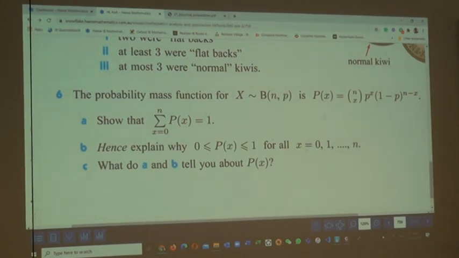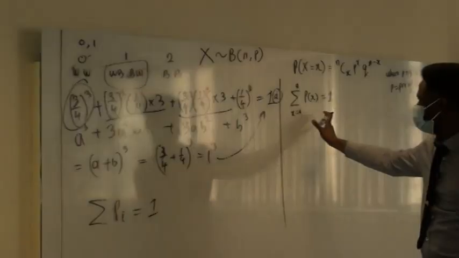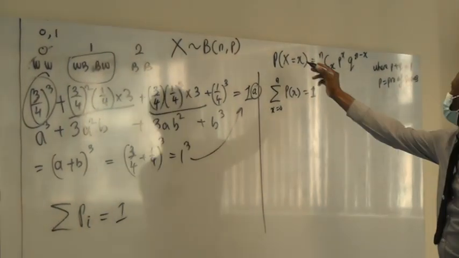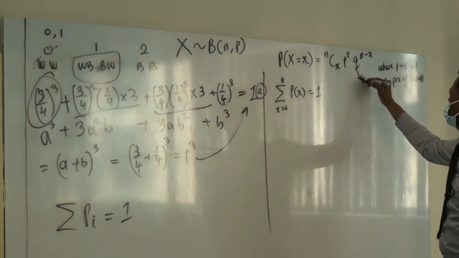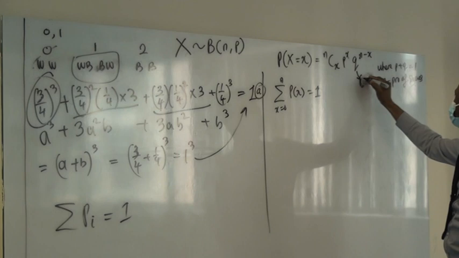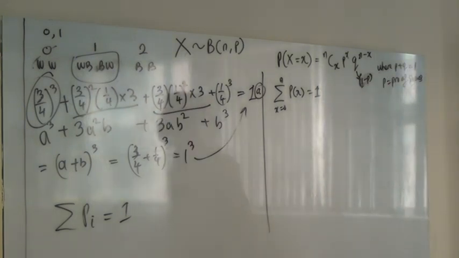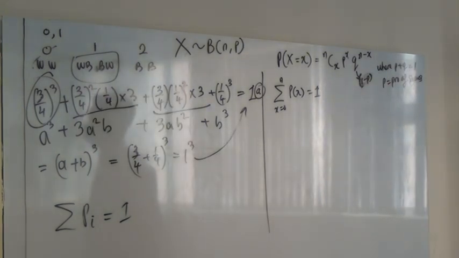We have shown it with just numbers, right? But now we are not dealing with specific numbers. So how do we show it? This is the probability definition, yes? So of course you know that this is 1 minus p, sorry. Okay, how do we show that p of x has a summation of 1 like that? Quickly, please.